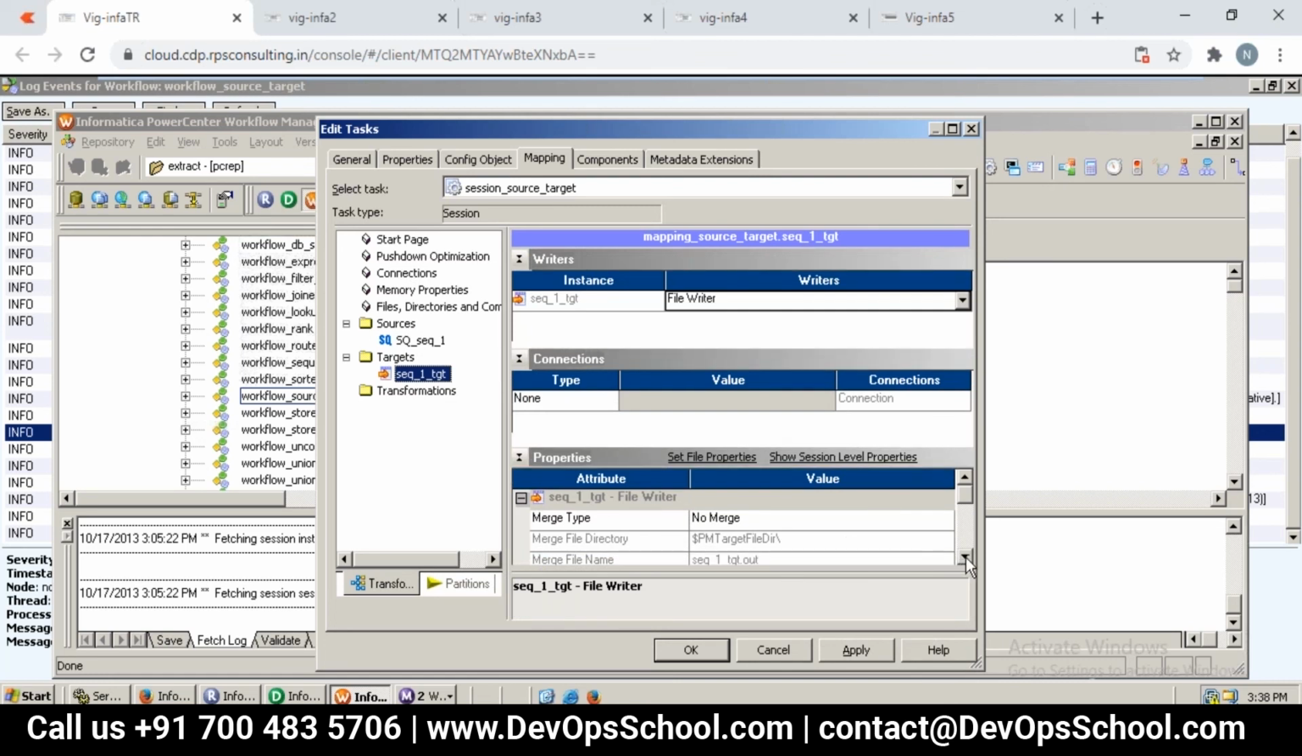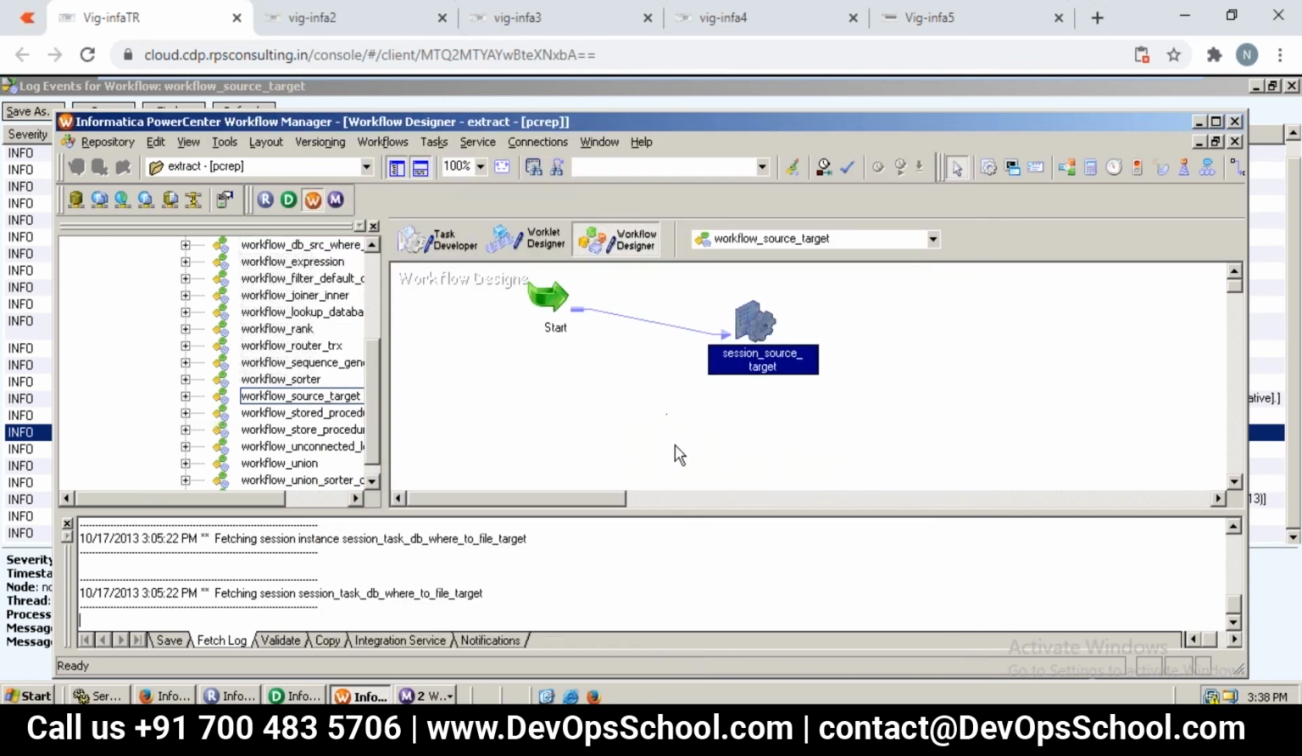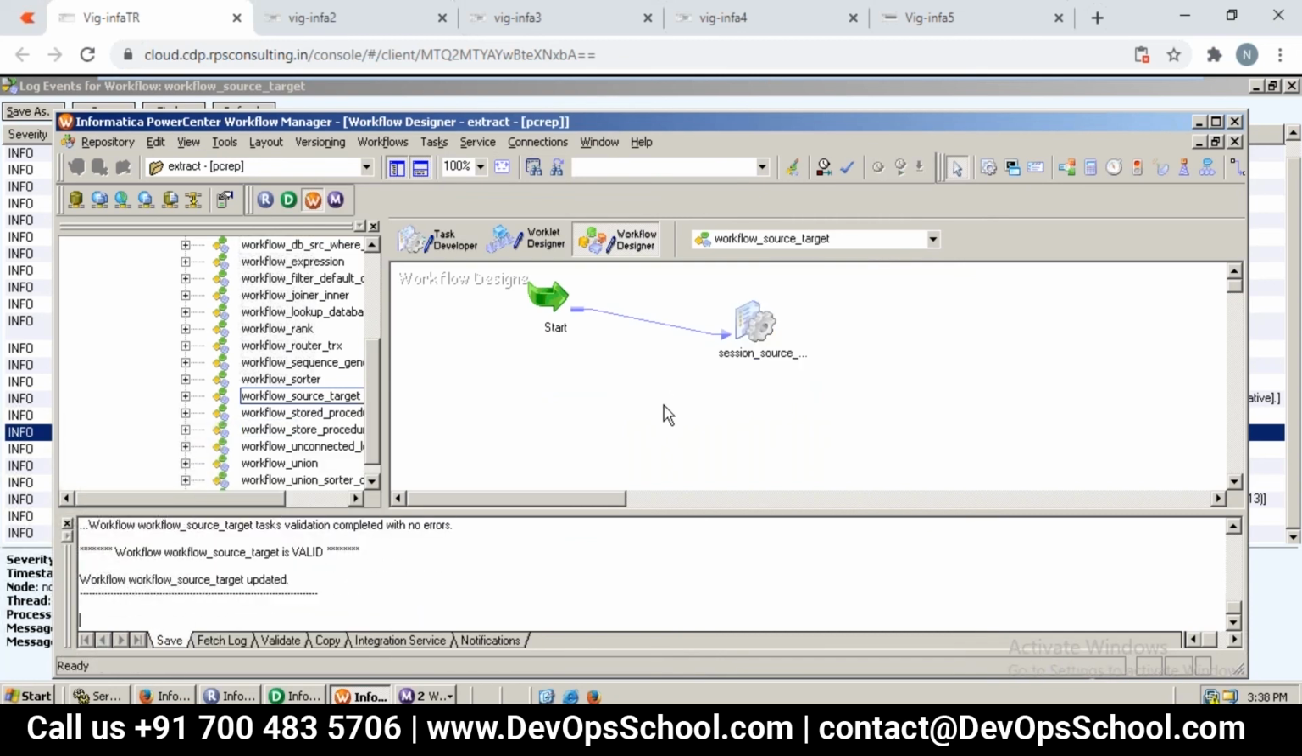That's fine, I think source is fine. Just to understand, we don't need to set this for all. Say okay. That's it. Now we have modified the properties, and we just have to save it.